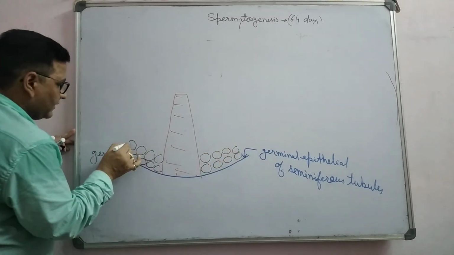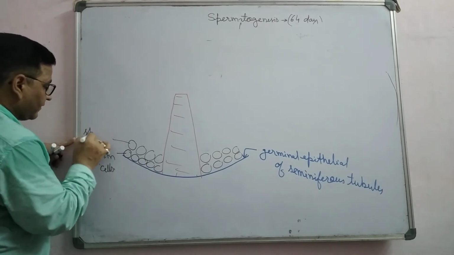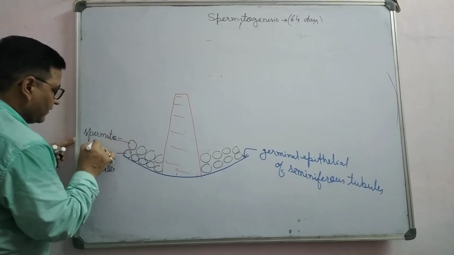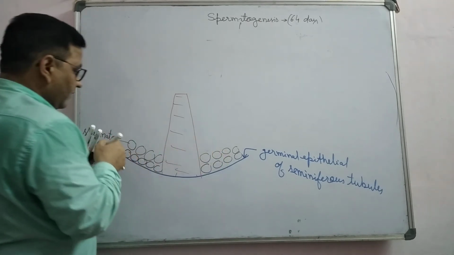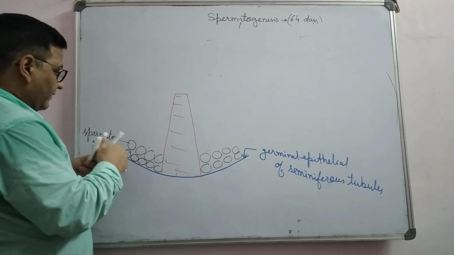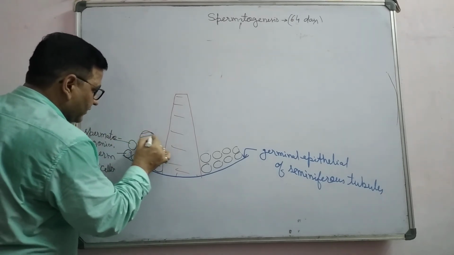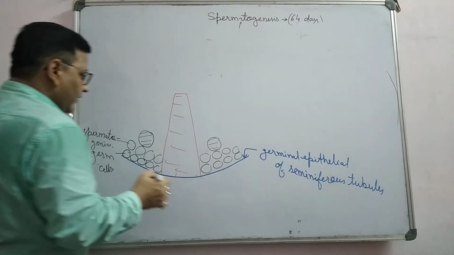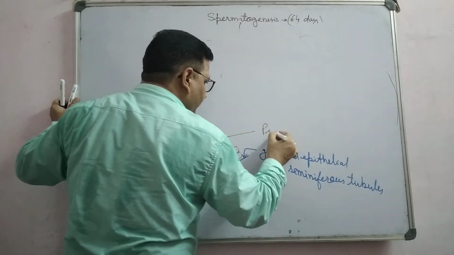You can say this one is the spermatogonia. A few spermatogonia enlarge. When they enlarge, they are known as primary spermatocytes.